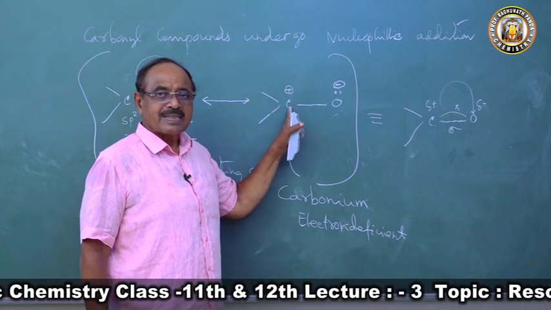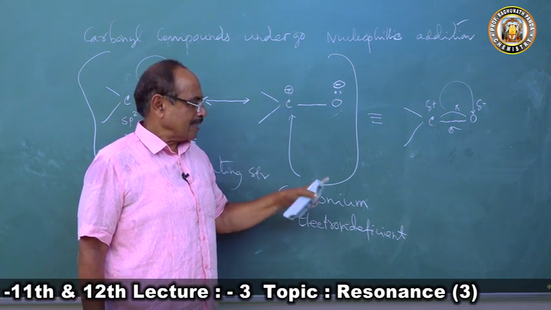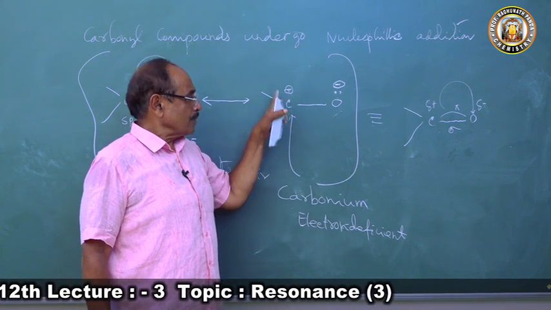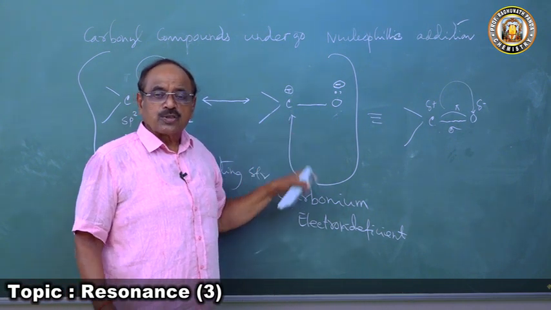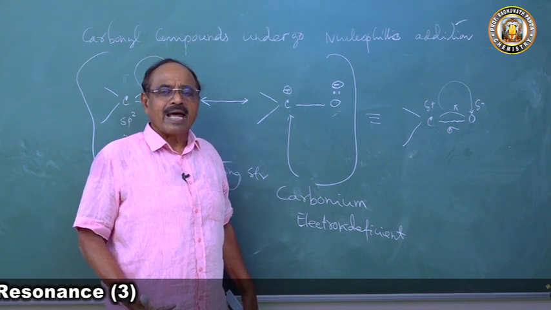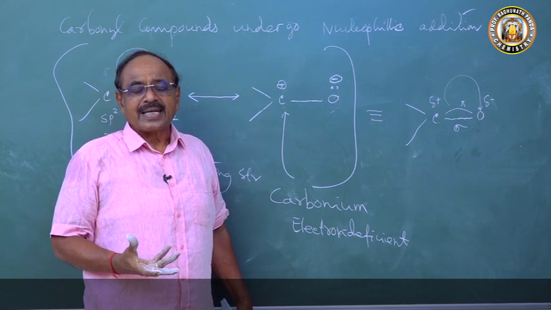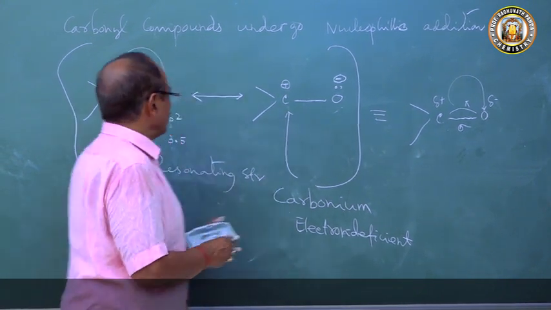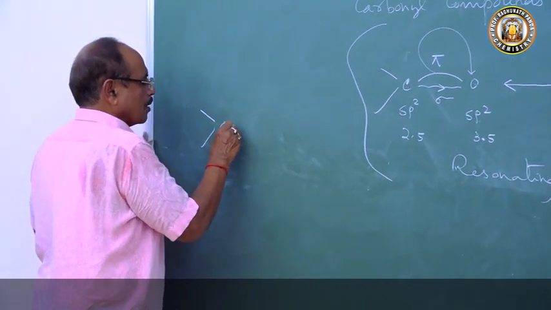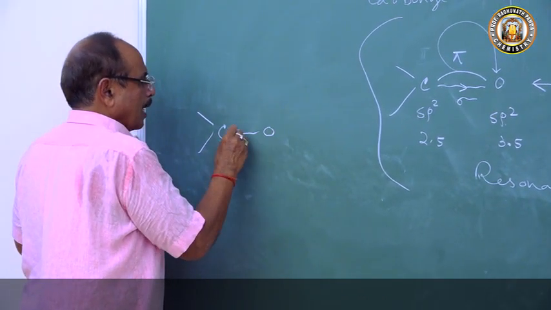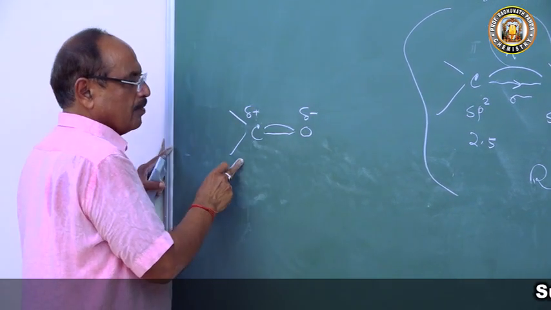Exactly the same thing happens in the carbon atom. The carbon atom of the carbonyl group is positively charged, has carbonium character, is electron deficient and has not completed the octet, so it will always have a tendency to attract a negative charge towards it. So when we take a carbonyl compound like this, O and this, here is a negative charge and here is a positive charge because of resonance.